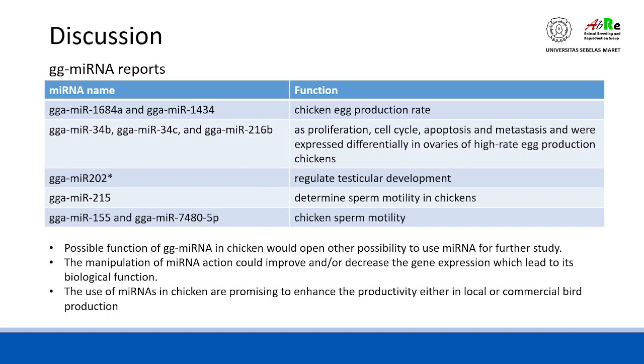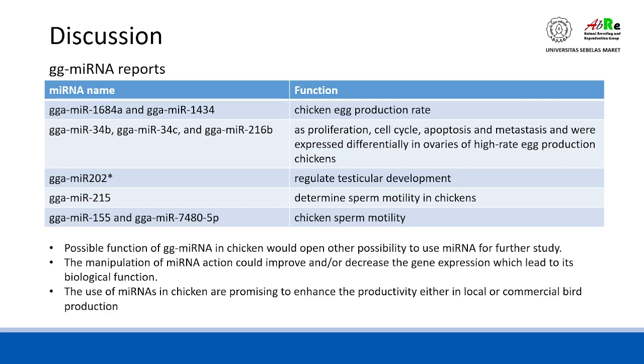If we can know the function of specific microRNA on specific target genes, then we can manipulate the microRNA actions to increase or decrease gene expression, which will affect the biological functions. Therefore, the use of microRNA in this study, especially in chickens, is promising to enhance productivity in either local or commercial bird production.